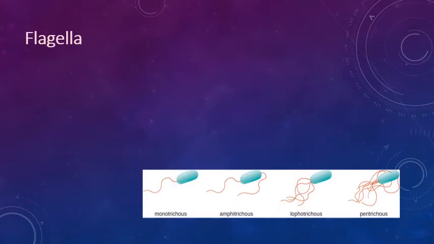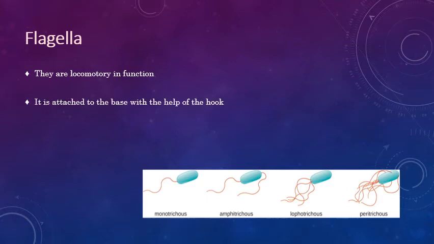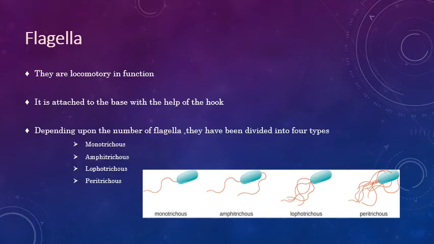Most of the bacteria have flagella. The flagella are locomotory in function. It is attached to the base with the help of the hook. Depending upon the number of flagella, they are divided into four types. One is monotrichous, second is amphitrichous, third is lophotrichous, and fourth is peritrichous.